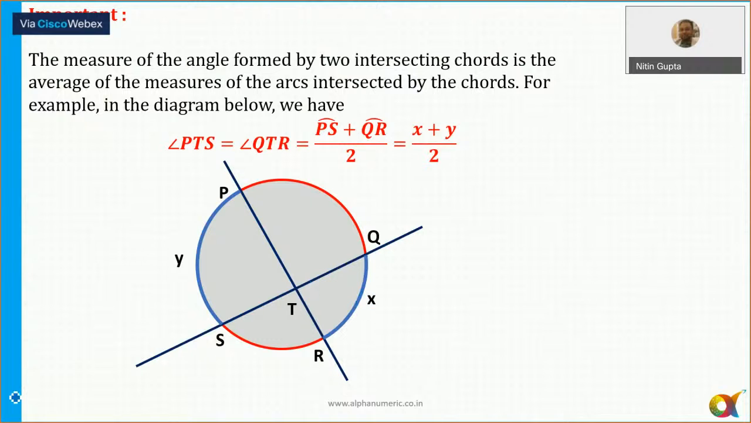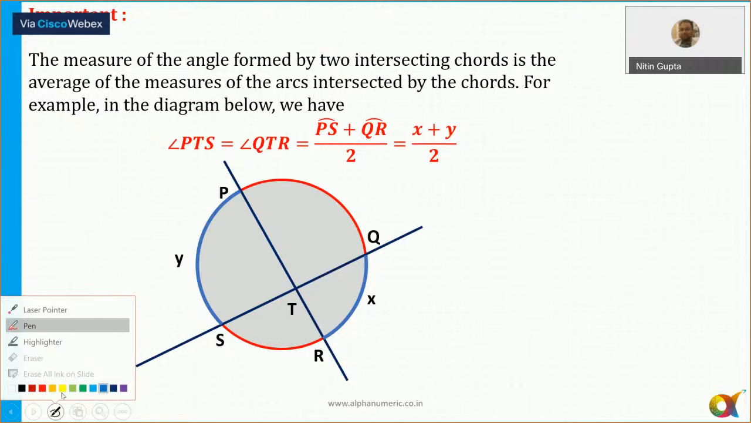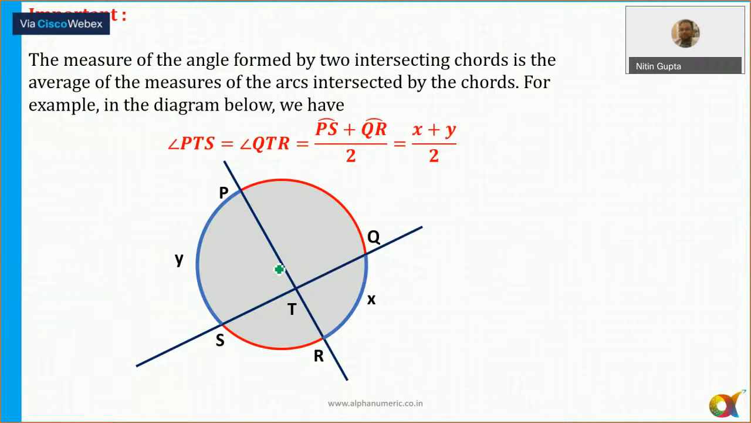For example, if there is a center of a circle, and I say the angle subtended by arc QR at the center is equal to x, and the angle subtended by arc PS is equal to y, or it can be a chord also, then this particular angle is always equal to (x plus y) by 2. So this is the angle at the point of intersection of two chords.